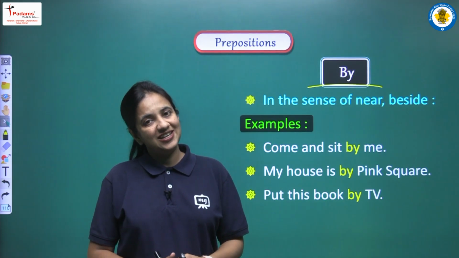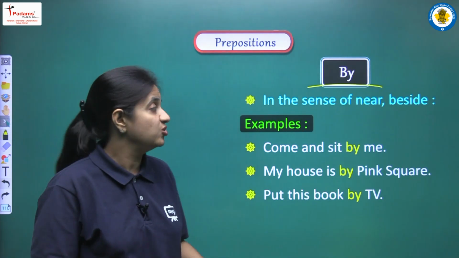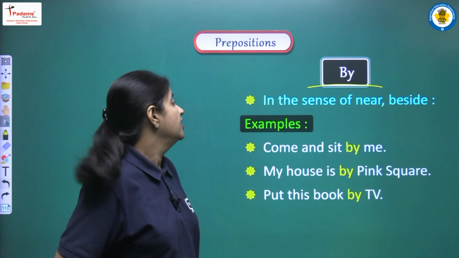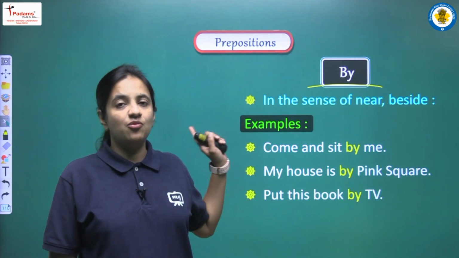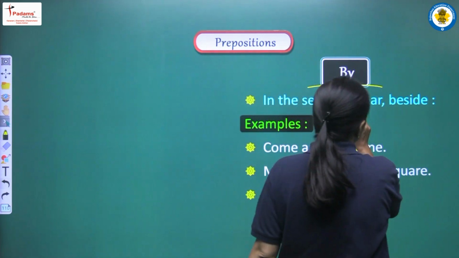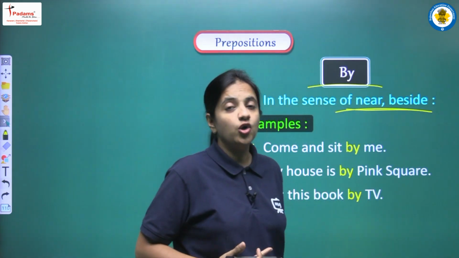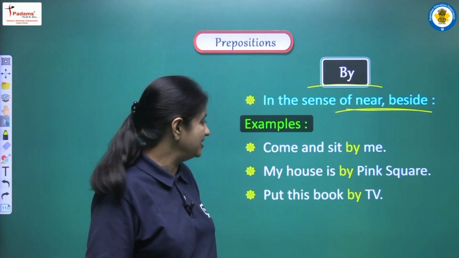So now let's discuss all the different uses that are associated with by. Let's see the first use, in the sense of near or beside. This is the very first use of by, where it is used to show the sense of near, or we can say beside. How? Let's see the examples to clear this point.